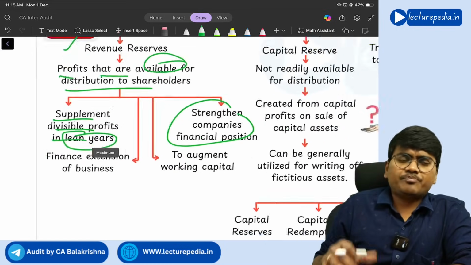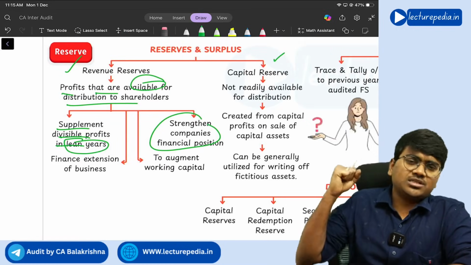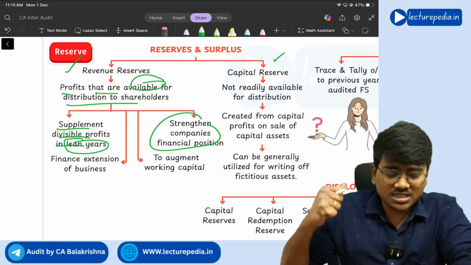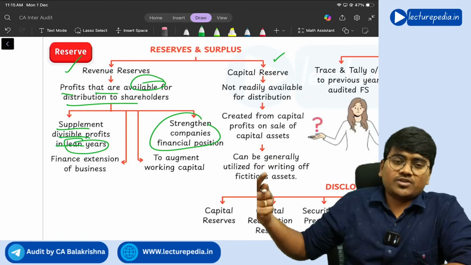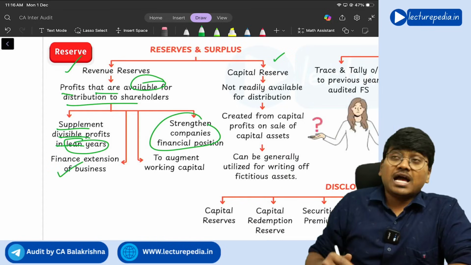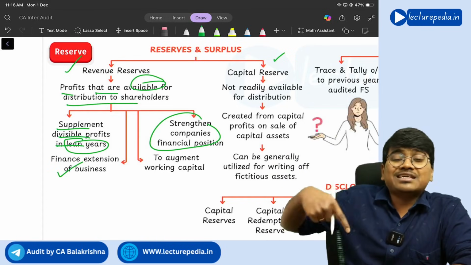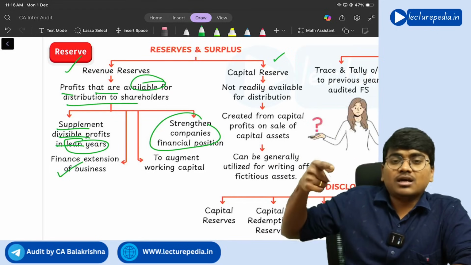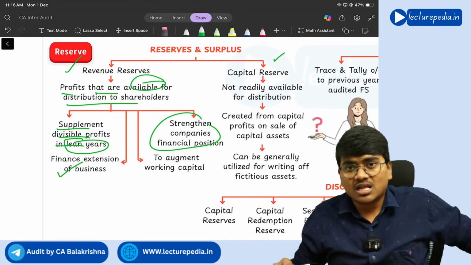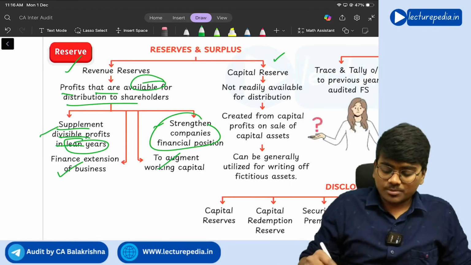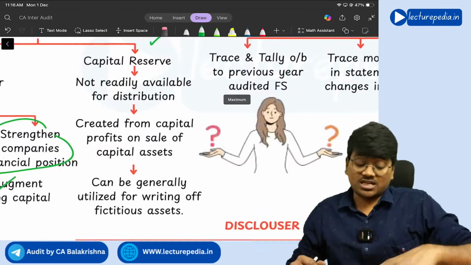You can use these reserves and surplus for strengthening the company's financial position. Next, if you want to enter into any new businesses or extend the business of the company, for that also you can use them. And for augmenting, meaning increasing, the working capital of the company, you can also use these revenue reserves. So for almost all purposes, you can use these revenue reserves. Next, coming to capital reserves.